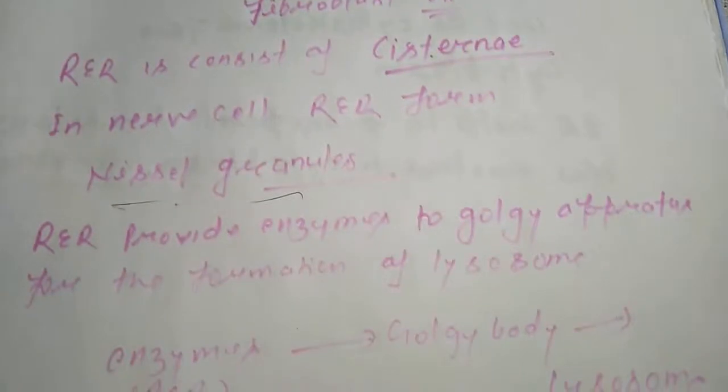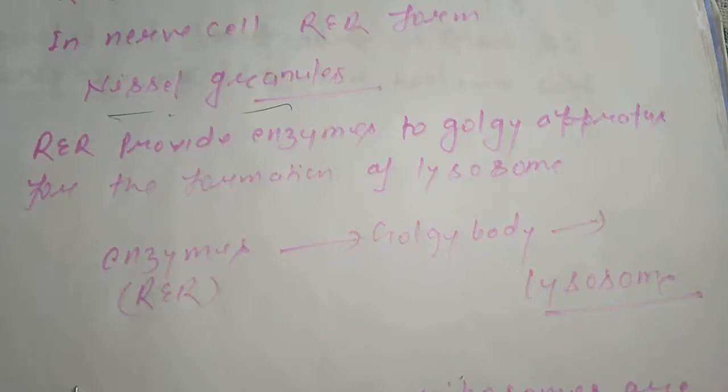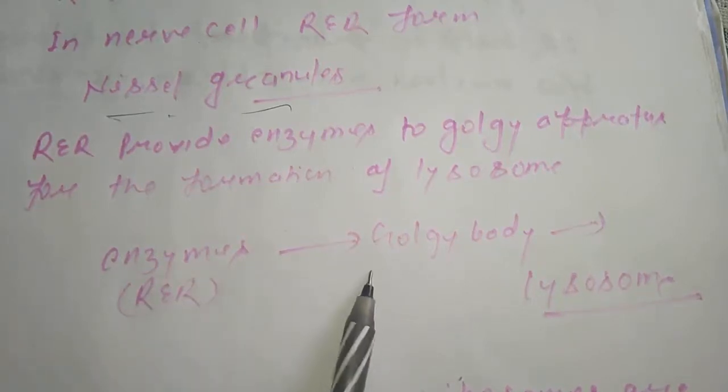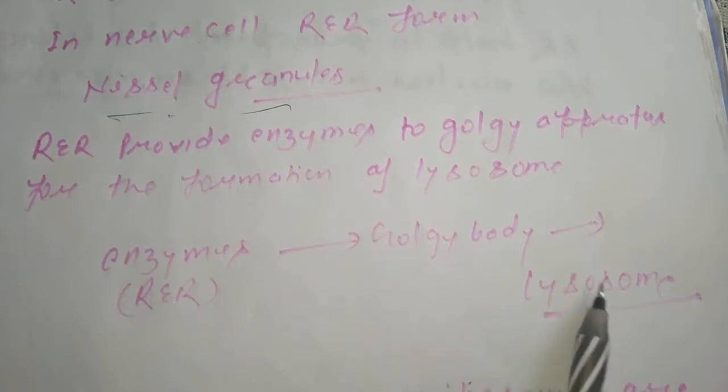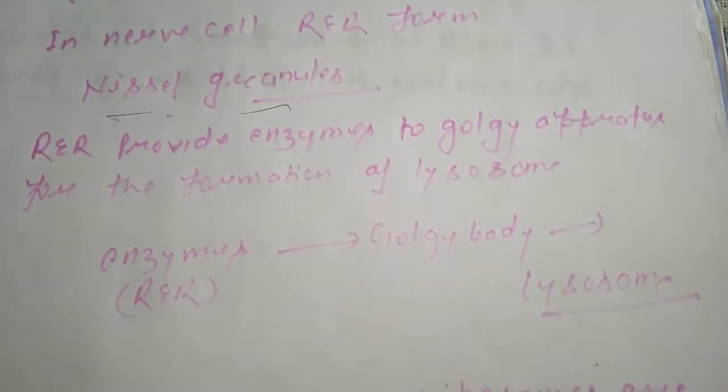RER provides enzymes to the Golgi apparatus for the formation of lysosomes. So lysosomes form directly from the Golgi body, but the enzymes produced by the RER are precursors for the Golgi body, which is responsible for the formation of lysosomes.